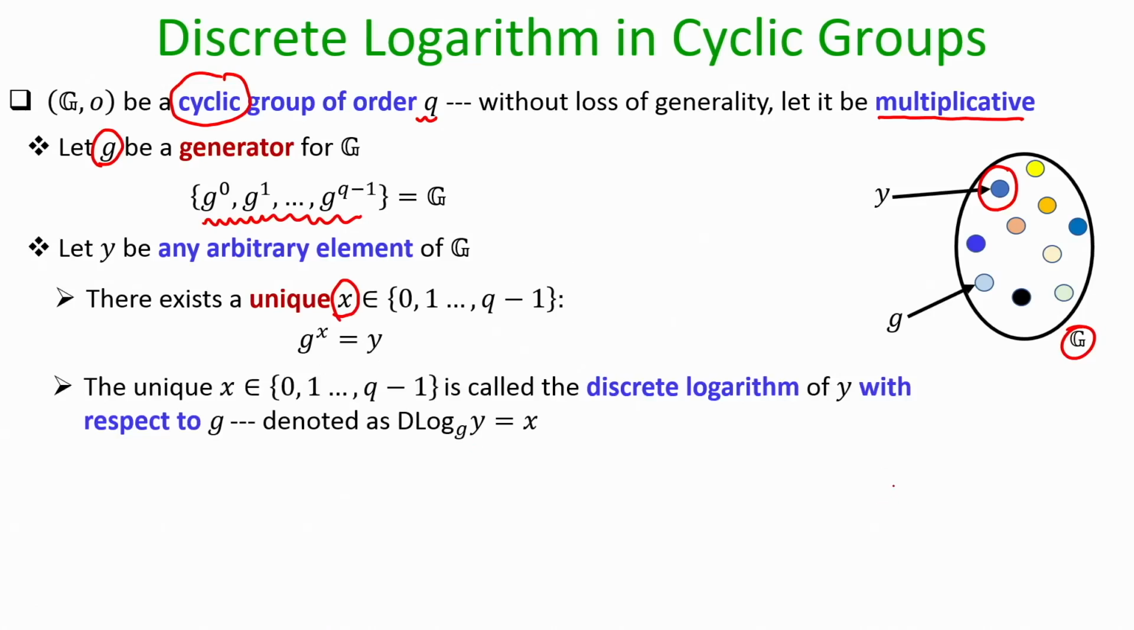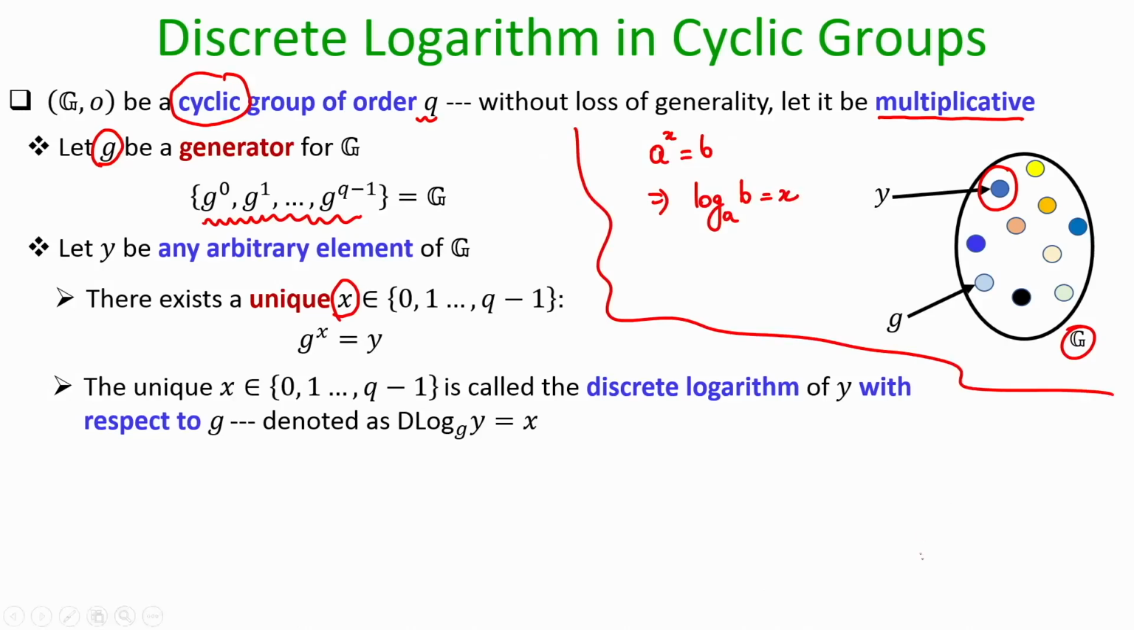So, in some sense it is equivalent to our definition of natural logarithms. We know that if a to the power x is equal to b, then we say that log of b to the base a is x. We are trying to come up with an equivalent definition in the context of a cyclic group. So, g is a special element, the generator, because if I keep the generator as the base and compute different powers of the generator, I can obtain all the elements of my group.